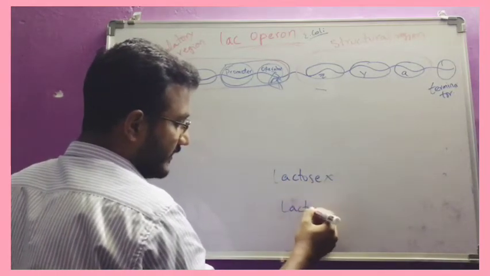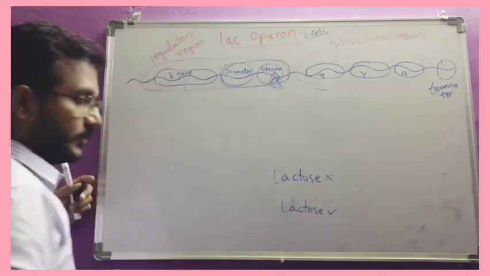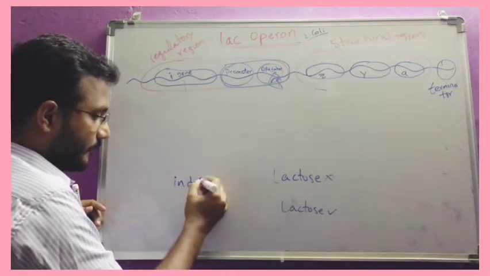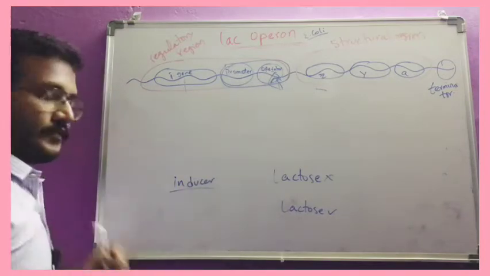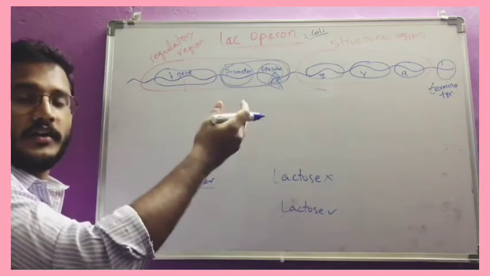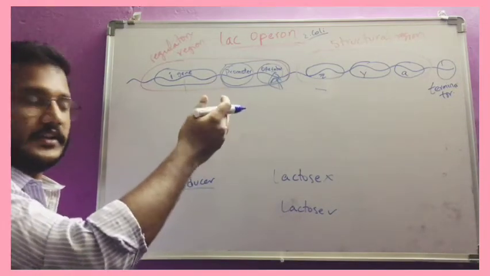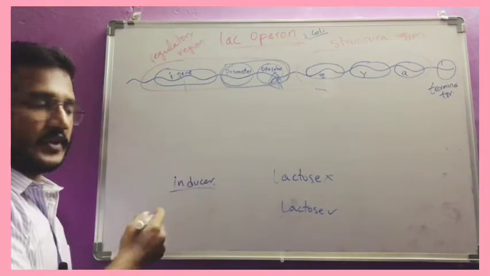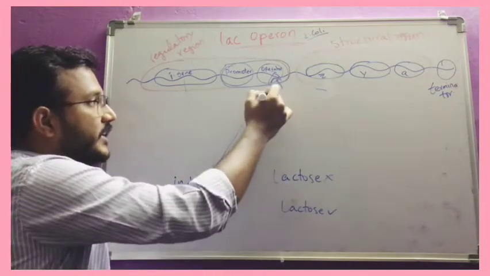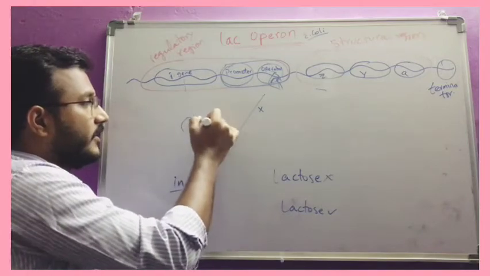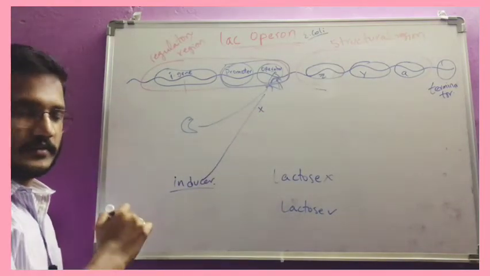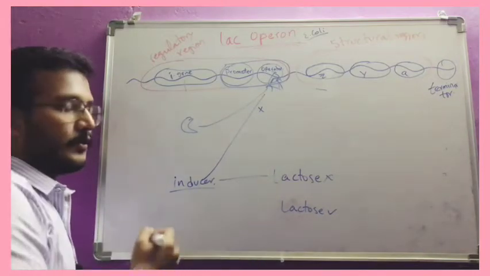In the second case, lactose is present. So here we are using lactose with the term inducer. That means the presence of lactose alone is stimulating the function of that gene. So this is the inducer. If the inducer, that is lactose, is absent, the repressor will come and bind to the operator.